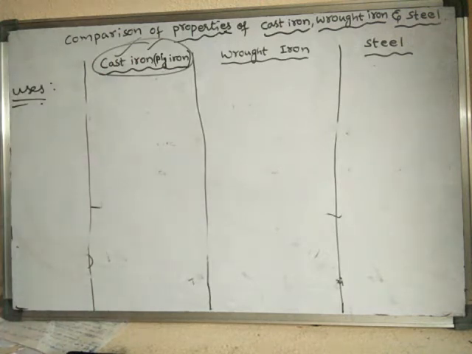Actually, cast iron is very hard and resistant to corrosion.